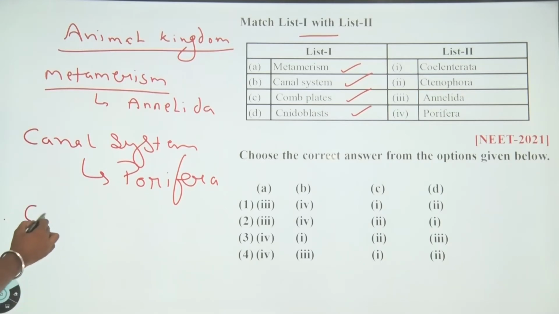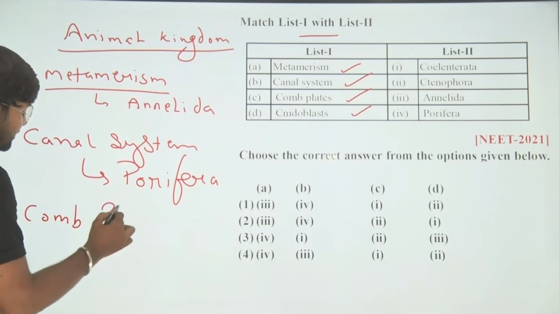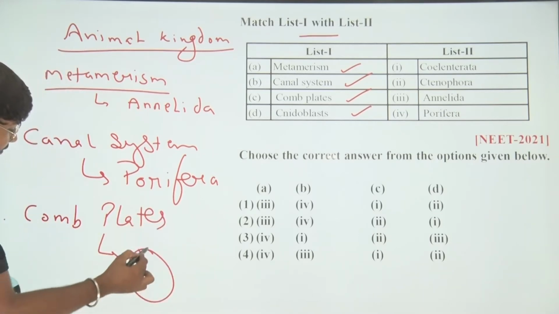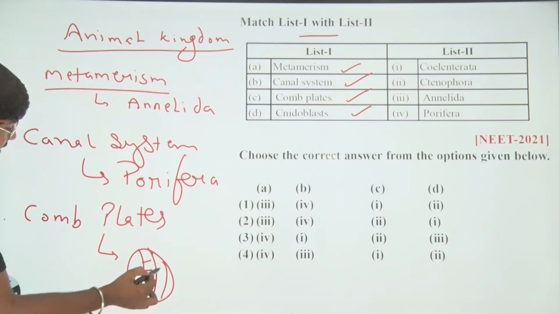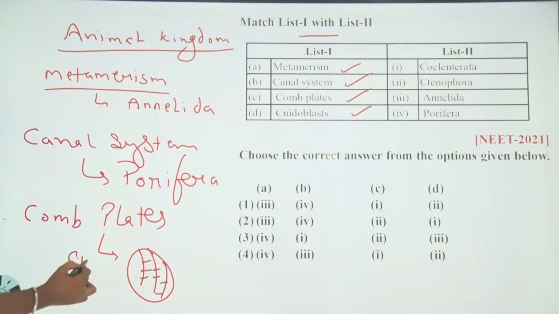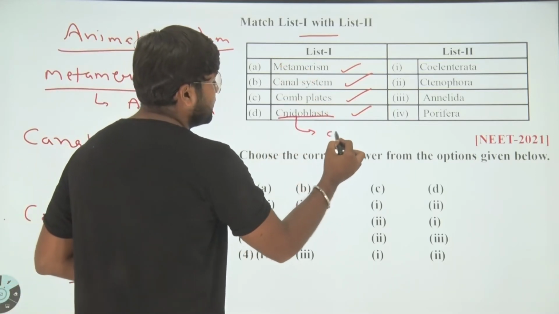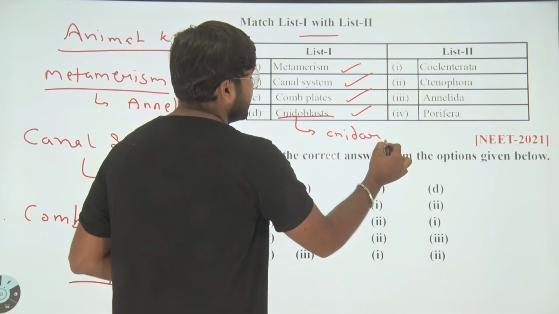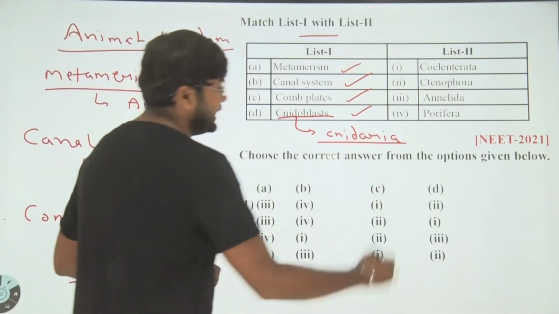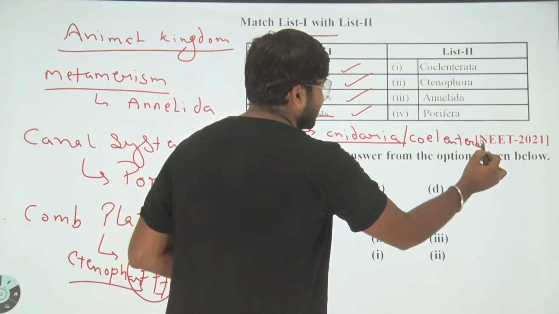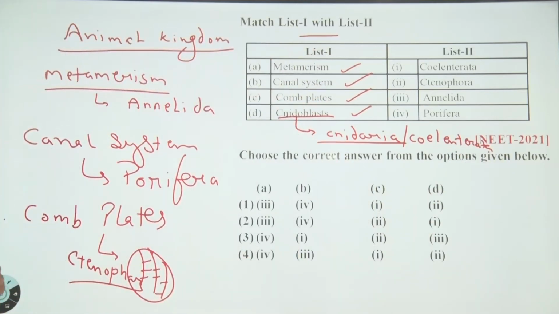The complex, do you know there is a structure in the ctenophores? When you look toward the ctenophores, these plates have a projection named what? It is named the complex. So the complex is found in the ctenophores. And the nidoblast, due to this, there is a phylum named Cnidaria, which is also known as Coelenterata. Great question of NEET 2021 from Animal Kingdom.